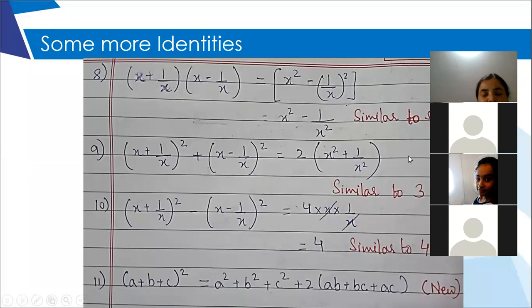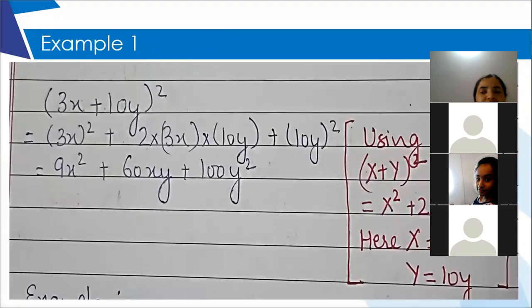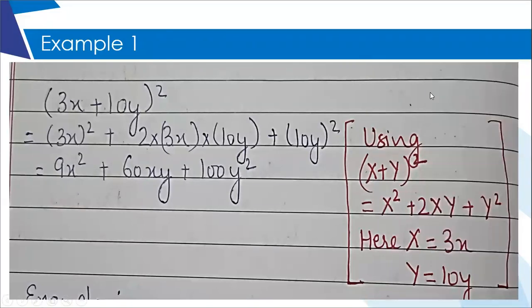Okay, let's now move on to the example. So now we'll be doing few questions where we will be using these identities. This is the first question which is displayed on the screen. 3x plus 10y whole square.